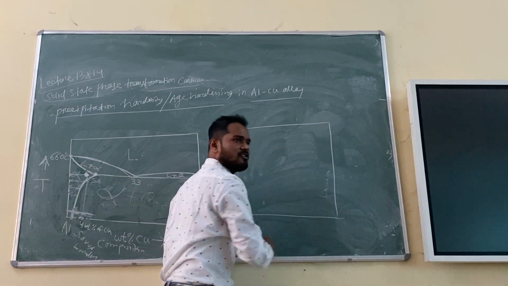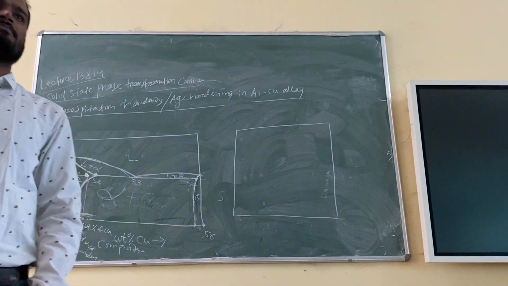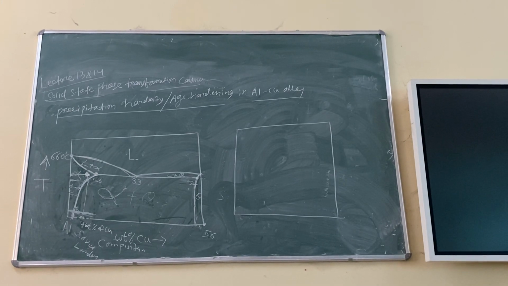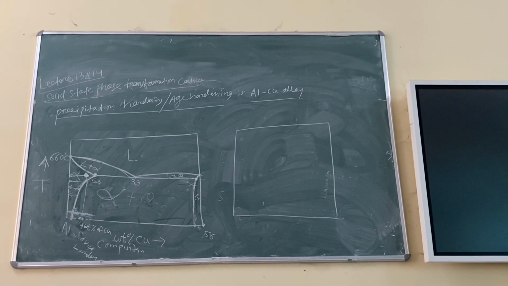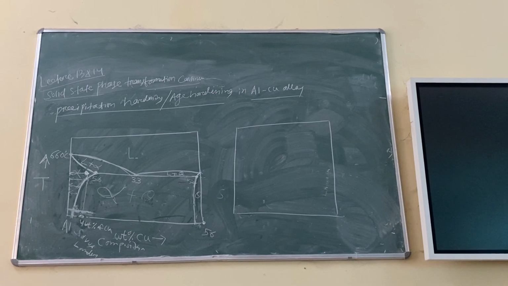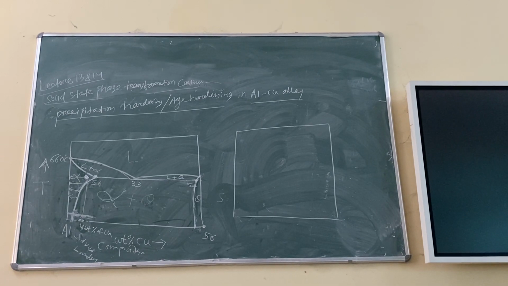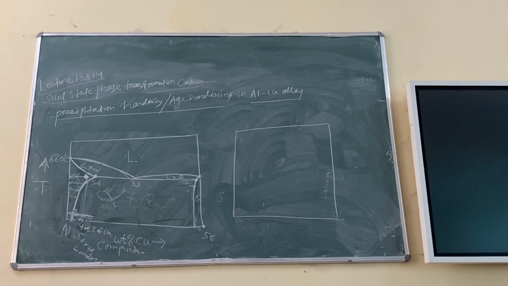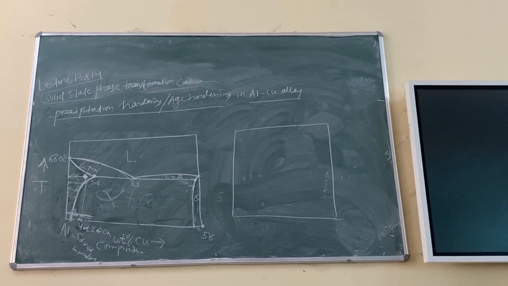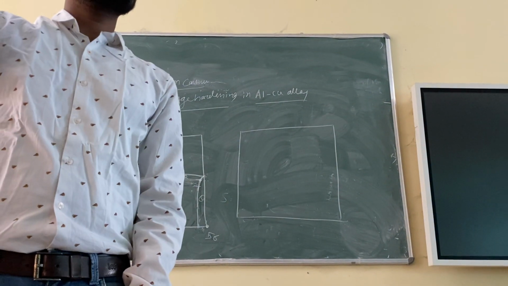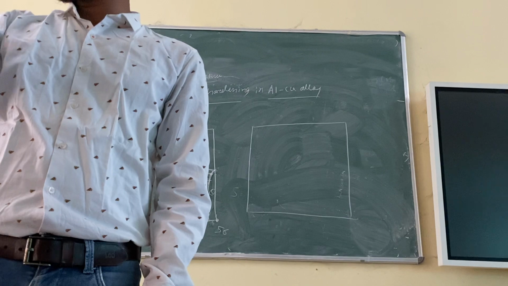So now please tell me first, how many phases are present? For example, in an isomorphous system, we have two phases, alpha and liquid. You remember from the online lectures, alpha and liquid both, right? Here how many phases, 2 or 3? 3. Theta is one phase, alpha is one phase, liquid is one phase. Very good. 3 phases are there. So you have to show 3 different curves, an individual curve for each phase.